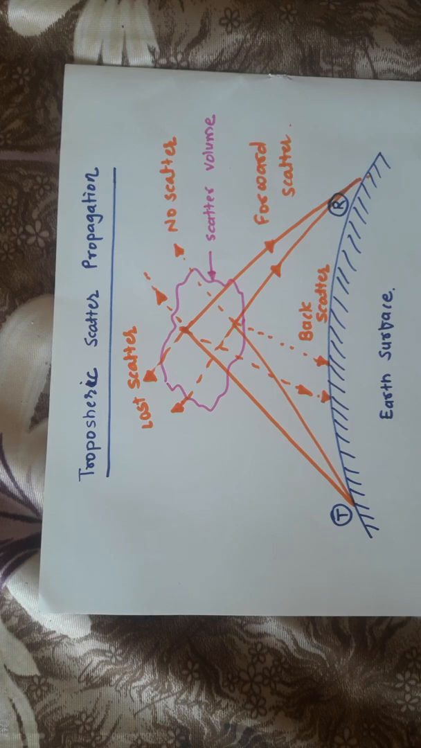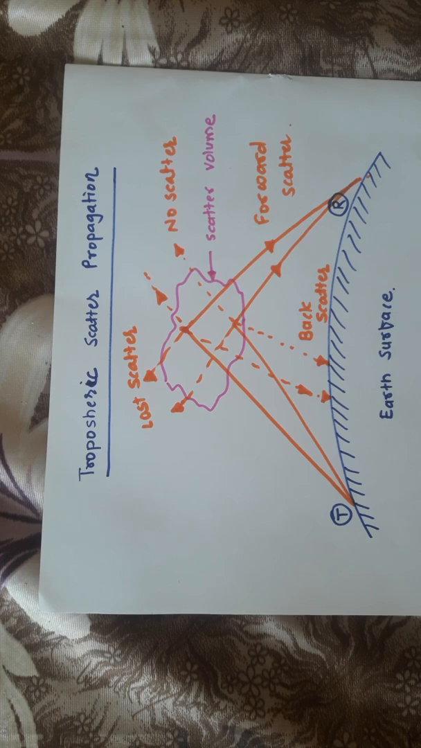So, dear students, today we are going to discuss the next type of propagation, and the name of that particular propagation is called the tropospheric scatter propagation. Basically, this particular propagation takes place around the layer called the troposphere.